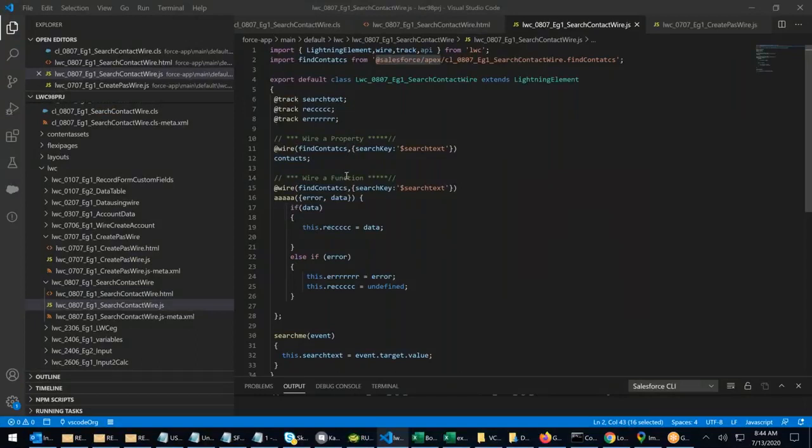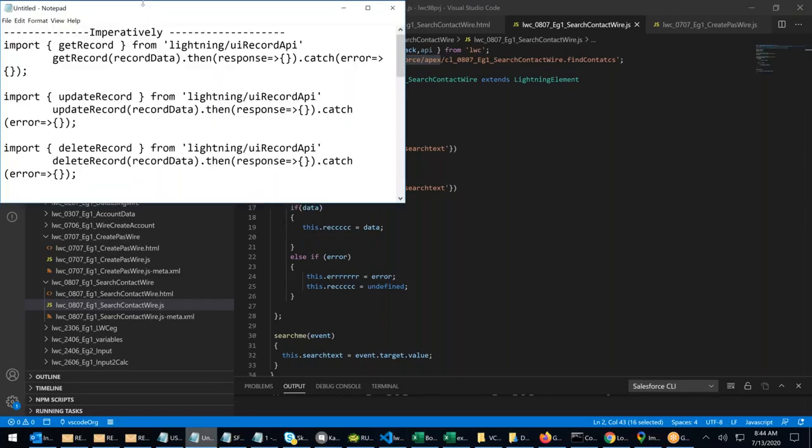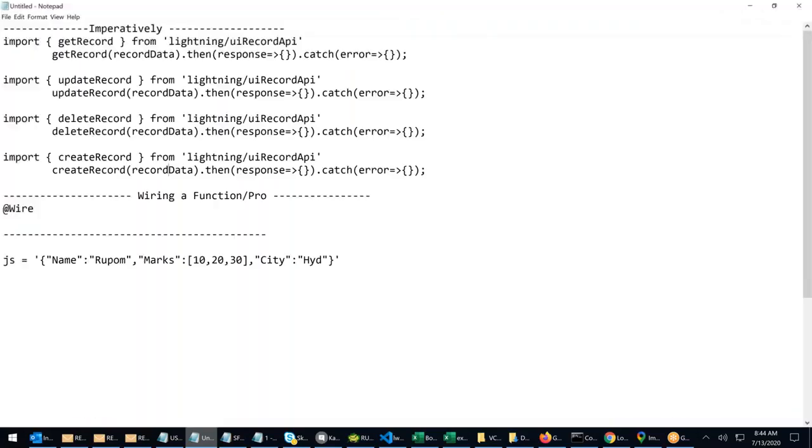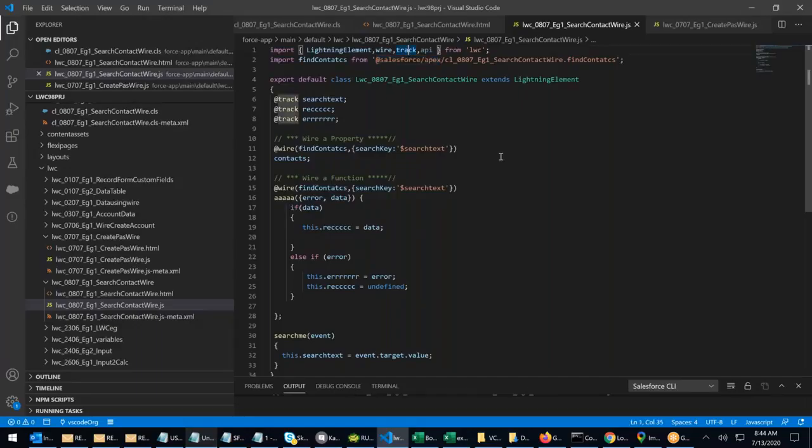Now, last class, we've been talking about wire. We have seen that the server-side controllers can be called in two ways: using a wire, or imperatively. Whenever you're using an import, along with the import, you're saying get record, update record, delete record, right? Then without using a wire function, those are called imperatively. Whenever you're using a wire, then we call it connecting or wiring a method.